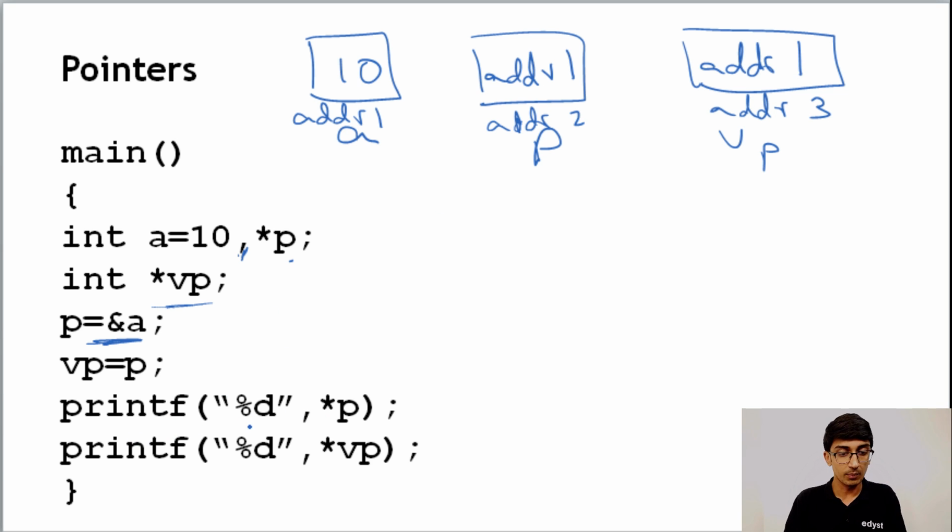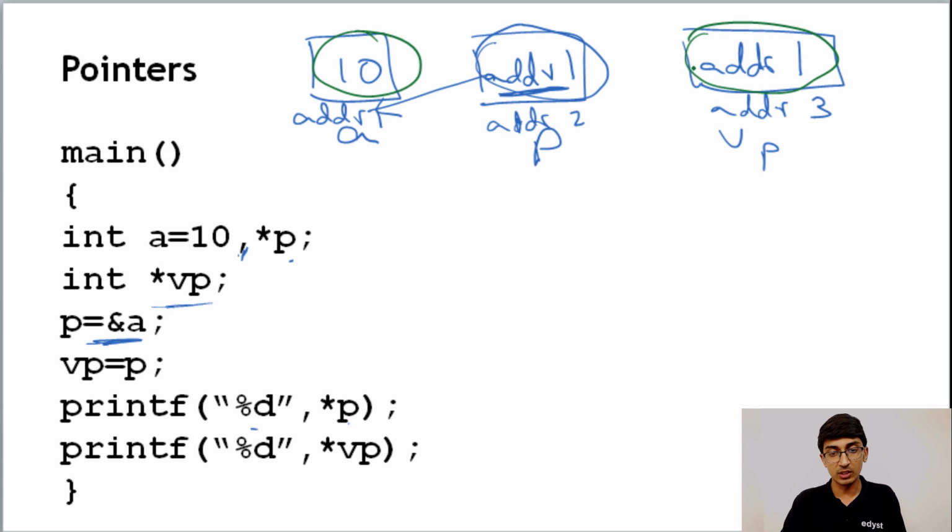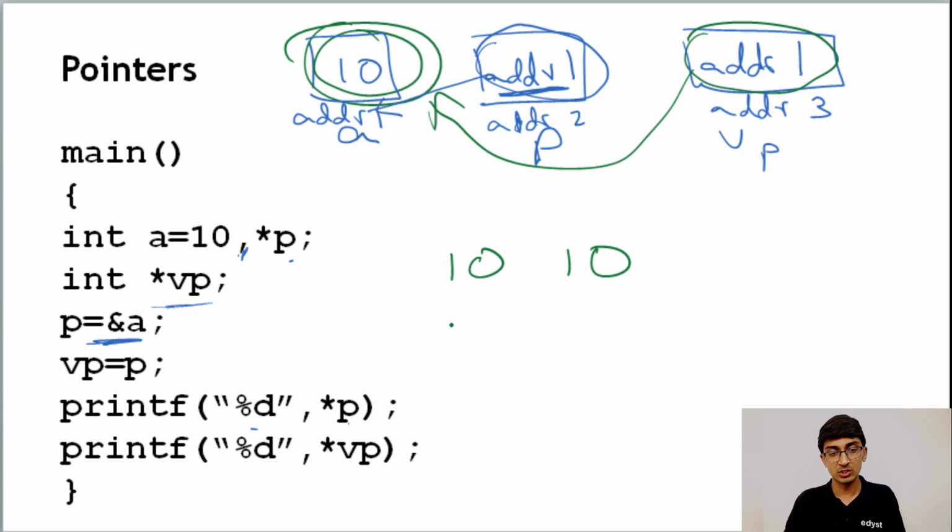When we print %d star P, remember what star does to a pointer? It goes to that pointer, to address 1, and it uncovers the value that is at address 1. It uncovered this value and we got 10. Similarly, it will go and try to print star VP. VP is ADDR1. What is the value at ADDR1? It's again 10. So the answer to this question will be 10, 10. It's not going to be an error, it's not going to be something else. The answer is 10, 10.